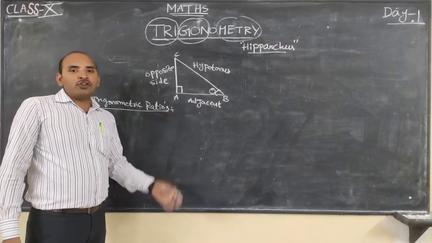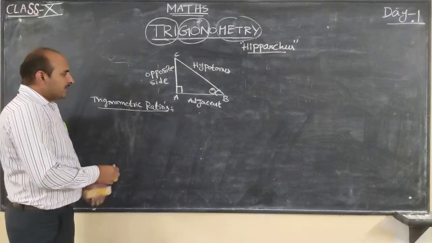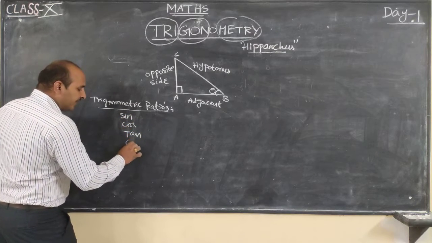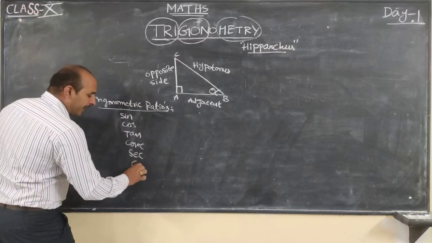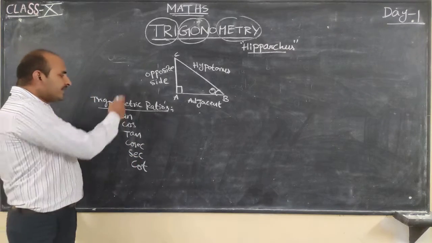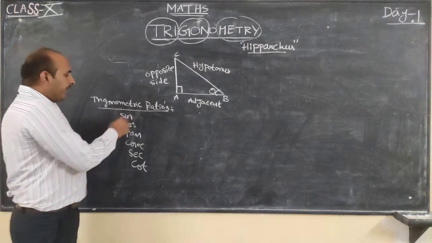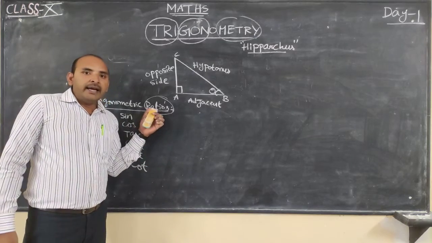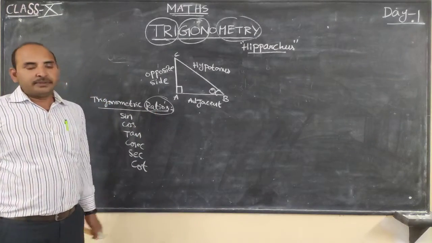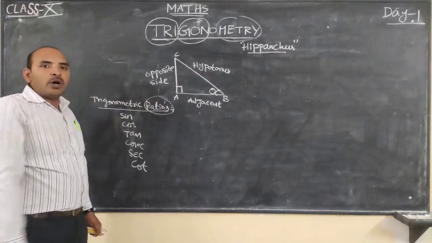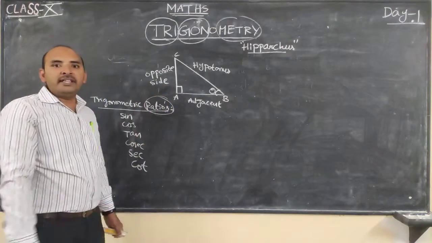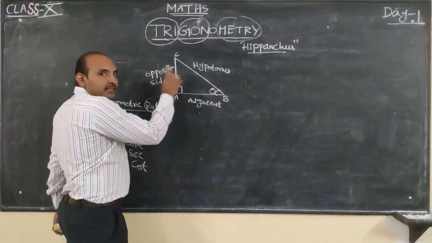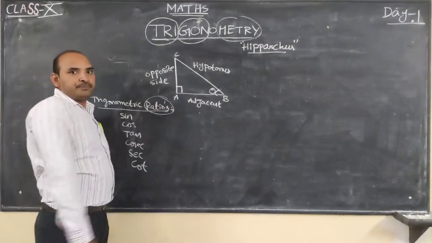We have 6 trigonometric ratios: sine, cos, tan, cosecant, secant, and cot. Ratio is the comparison of two quantities. So trigonometric ratios involve the sides of a right angle triangle.